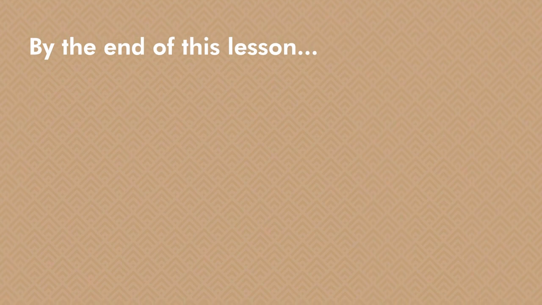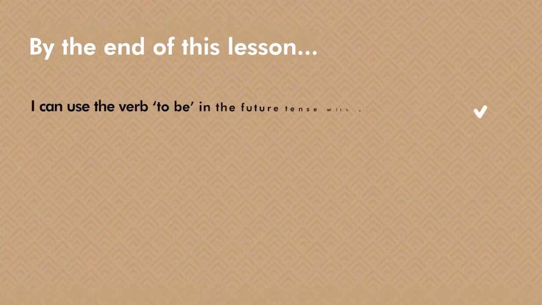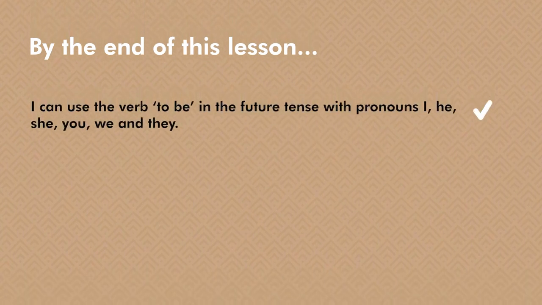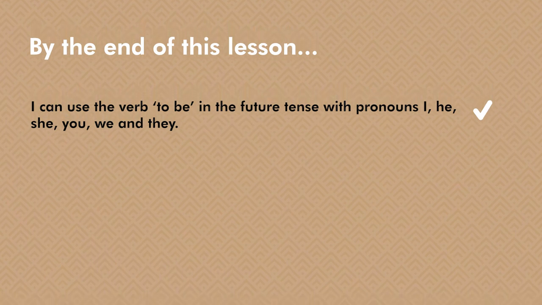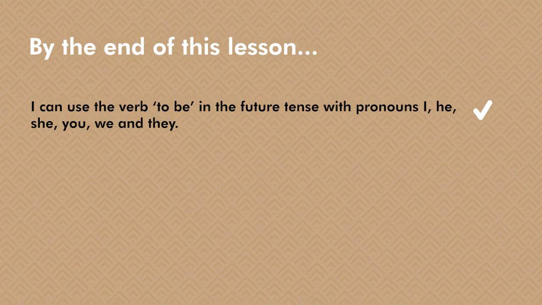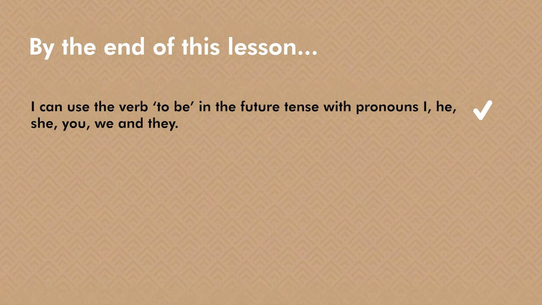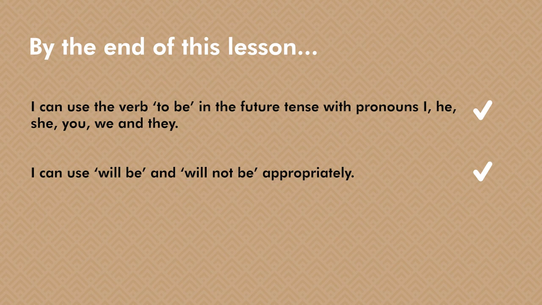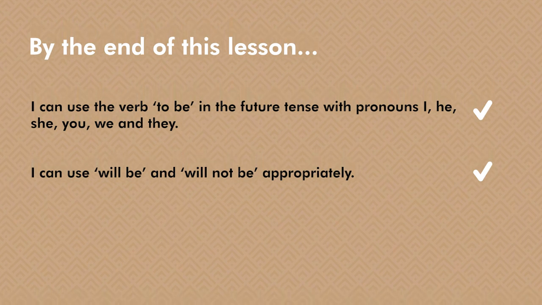By the end of this lesson, I can use the verb to be in the future tense with pronouns I, he, she, you, we, and they. I can use will be and will not be appropriately.